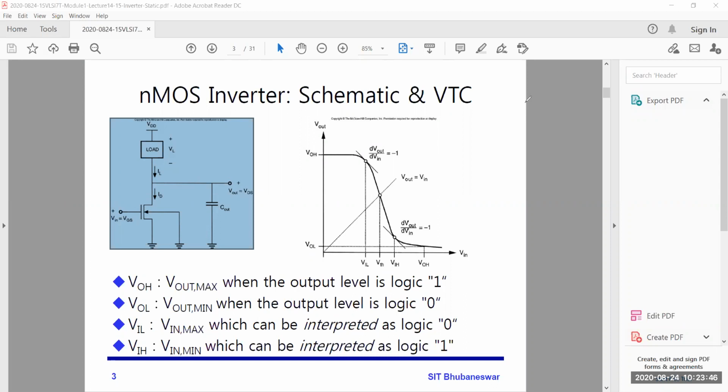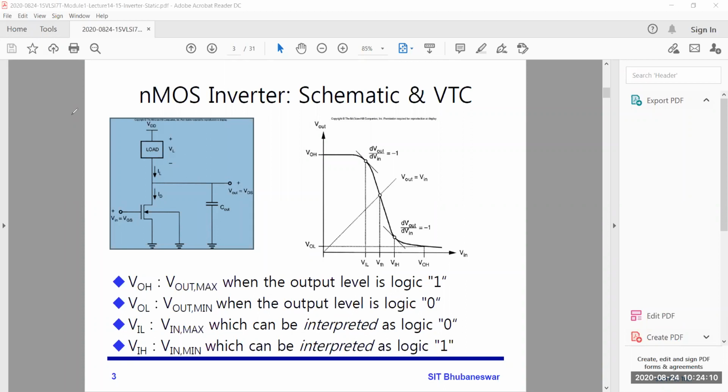For an inverter, forget about the magnitude, if you give a low at the input, at the output you will get high. Yes or no? Yes, sir.